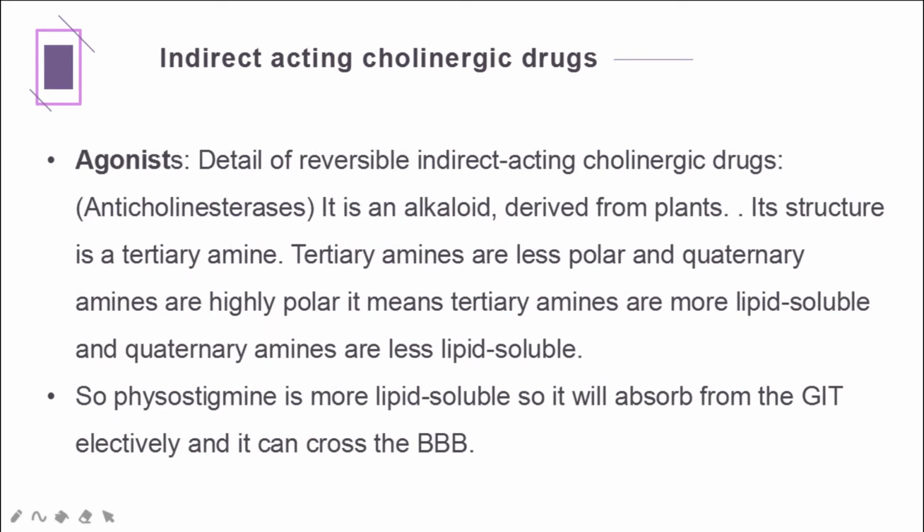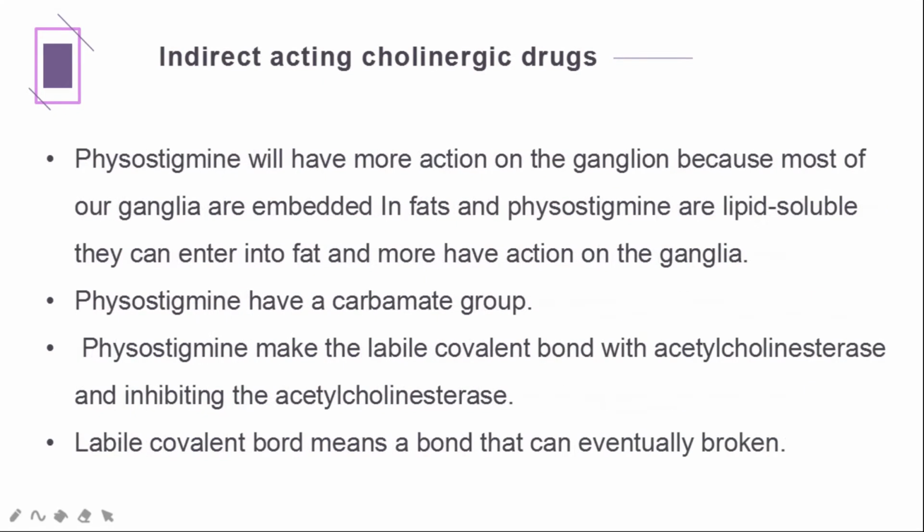Details of reversible indirect-acting cholinergic drugs. Physostigmine is an alkaloid derived from plants. Its structure is a tertiary amine. Tertiary amines are less polar, and quaternary amines are highly polar. It means tertiary amines are more lipid-soluble and quaternary amines are less lipid-soluble. So physostigmine is more lipid-soluble, so it will be absorbed from the gut easily, and it can cross the blood-brain barrier. Physostigmine will have more action on the ganglia because most of our ganglia are embedded in fats, and physostigmine is lipid-soluble, so it can enter into fat and have more action on the ganglia.